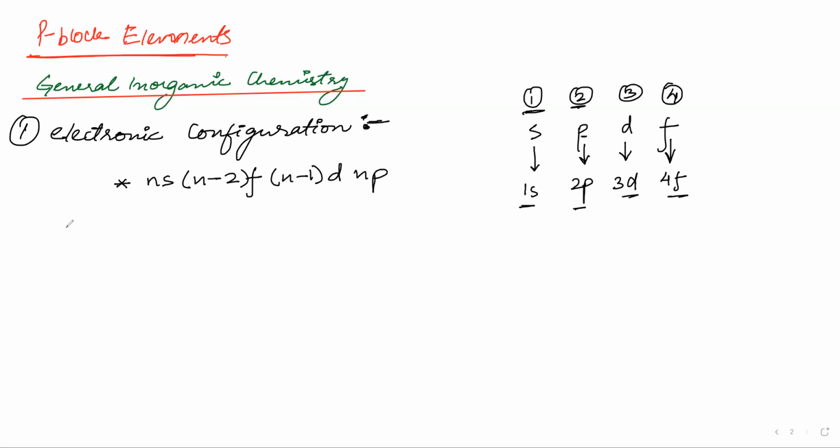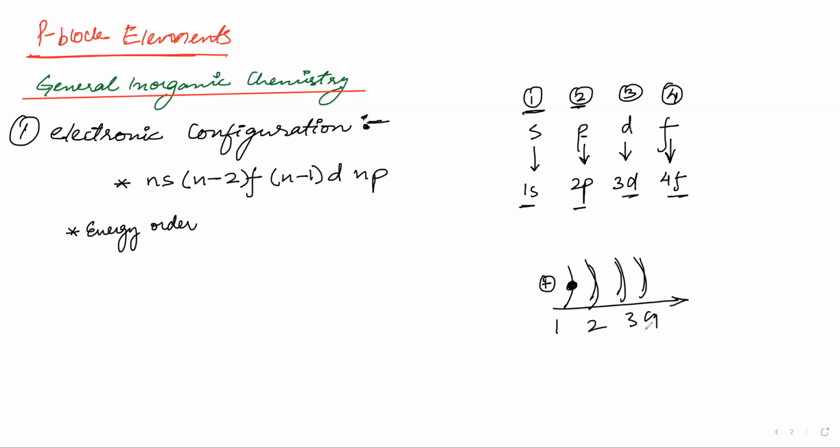Now the next thing is the energy order of subshells. Why does electronic configuration need energy order? Let us start with the nucleus here. Where will we fill electrons? There are many orbitals that can be present. We'll start from the lowest orbital. This will be the first shell, this second shell, third shell, fourth shell. Now in this first shell, which orbital will it go to? We have to see that. For shells, we have it easy because 1, 2, 3, 4, we can fill it like this.